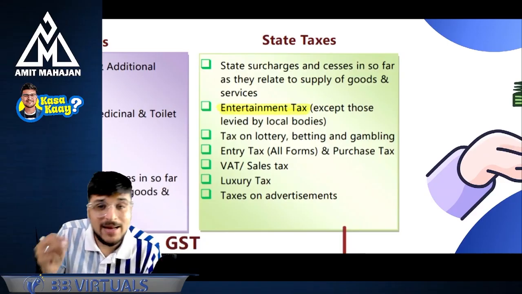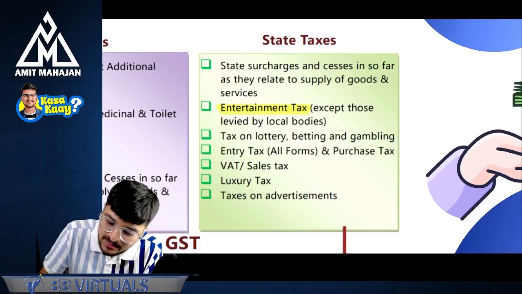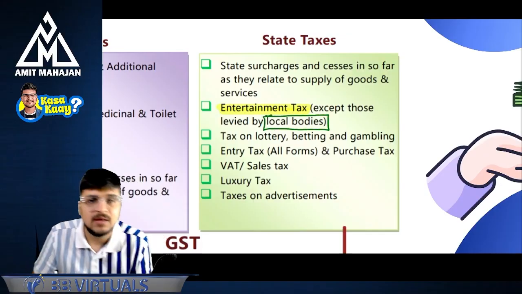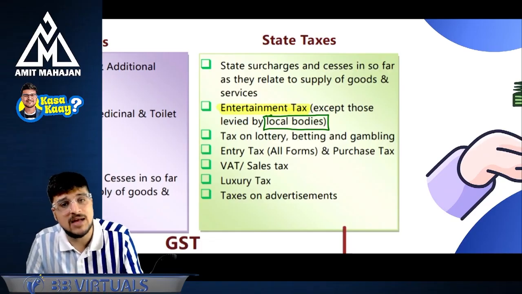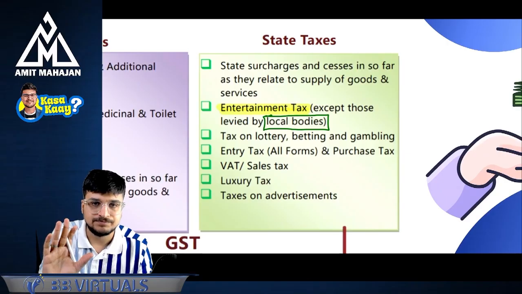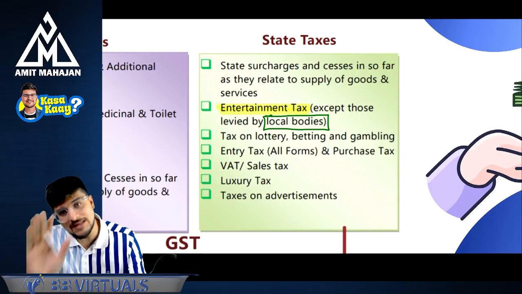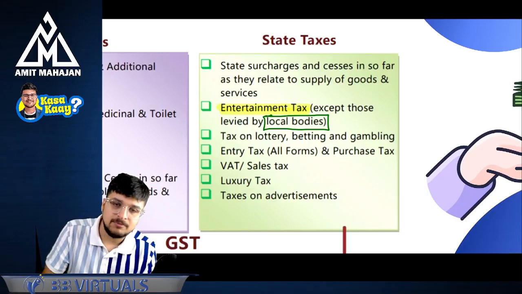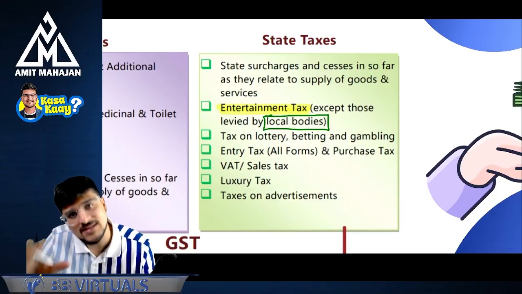But please remember, the entertainment tax which is levied by local bodies is not subsumed. On that, entertainment tax is still applicable, which is charged by local bodies. But if it is charged by anybody else, it is subsumed.